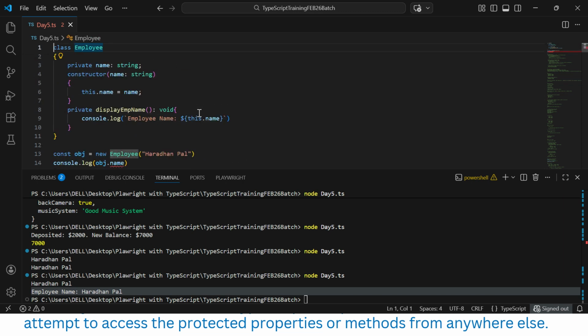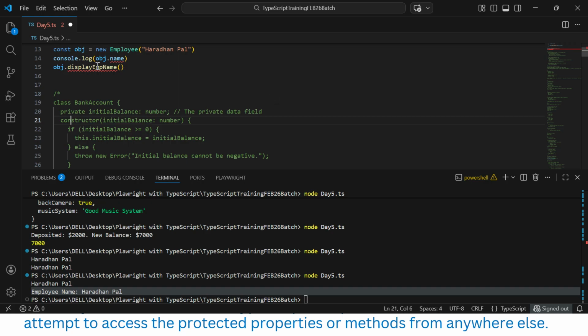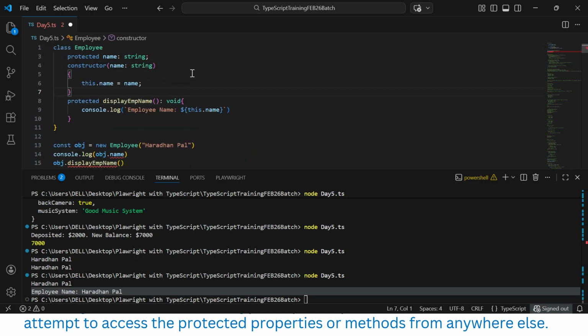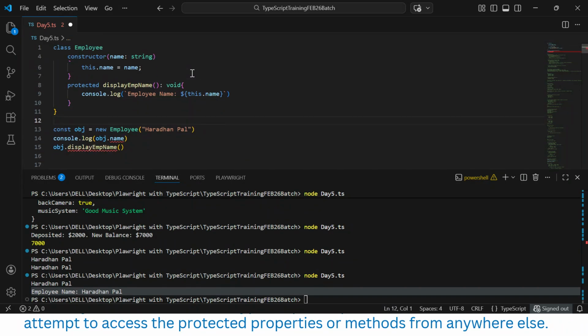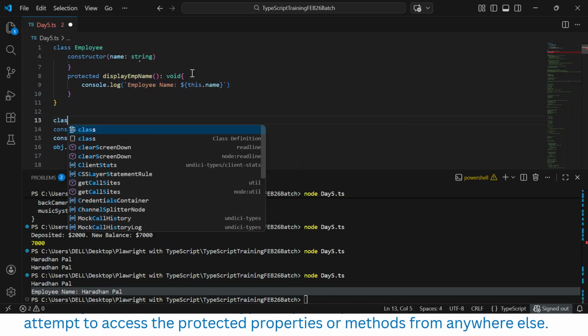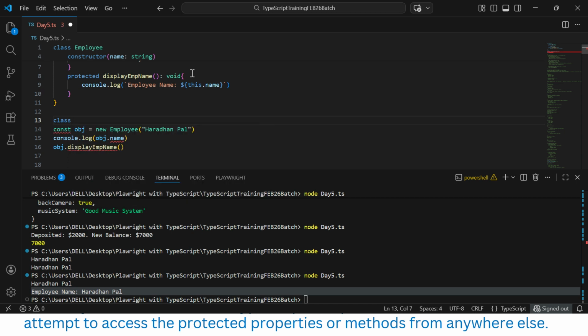Similarly, if you want to make it protected, here the method also protected, you can just try to access it, but you need to create a subclass. That's all. Let's create a subclass here. Let's create a subclass called class, say HR employee, or an admin.